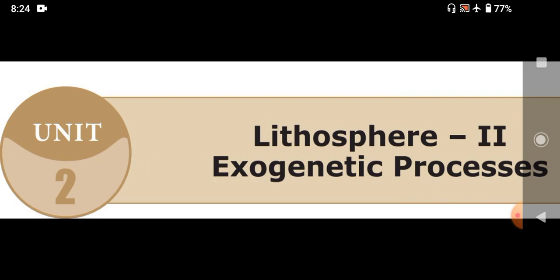In the previous class, we discussed the topic gradation. Gradation is the process of leveling of the land by means of natural agents like rivers, groundwater, winds, glaciers and sea waves. From two ways, the gradation process happens.